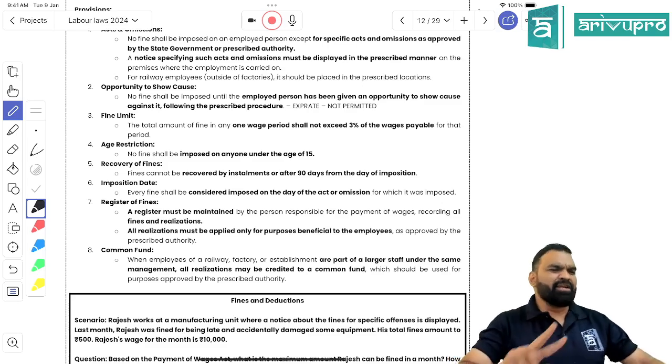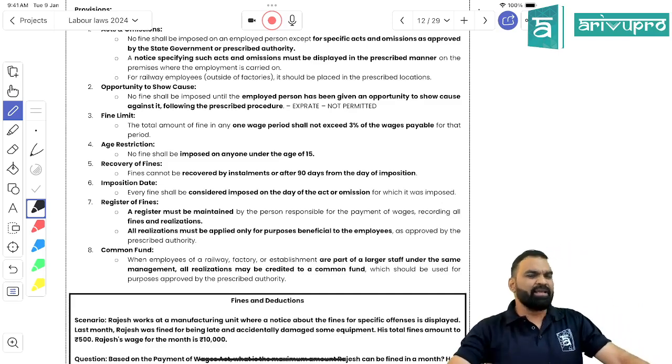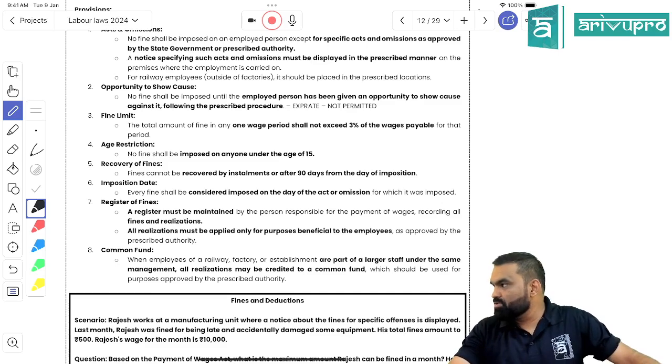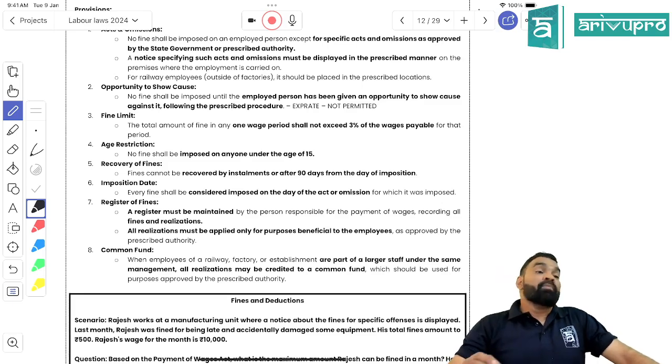Now further they are saying 2 additional points, which are very normal points. First thing, they are saying that if you have imposed any fine, you have to keep records of all the fines that have been charged and collected. Is it logical, students? Quite logical, right?